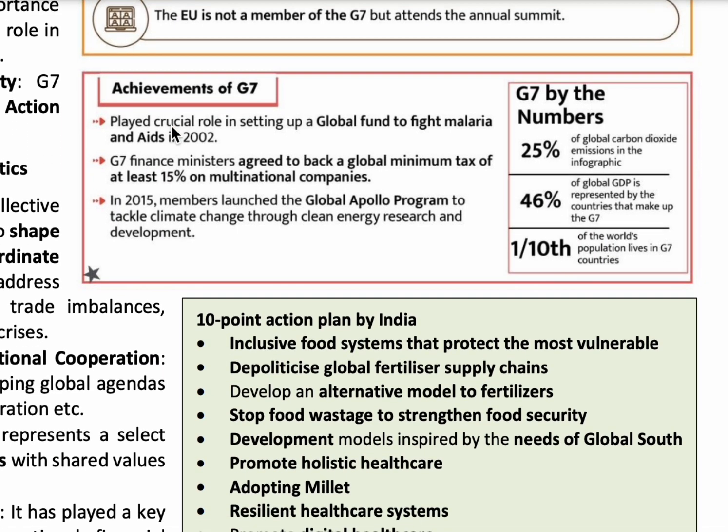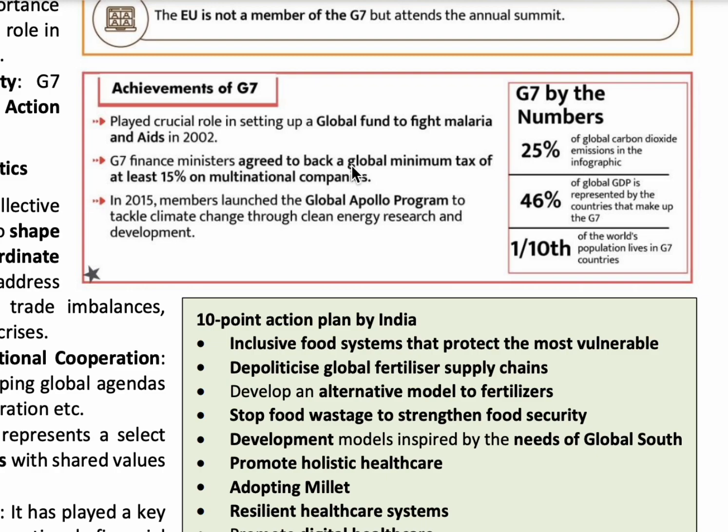In 2002, it played an important role in setting up the global fund to fight against malaria and AIDS. These countries agreed to introduce a global minimum tax of 15% on multinational companies. The global minimum tax is collected from multinational companies which set up in a few countries and make more profit there.